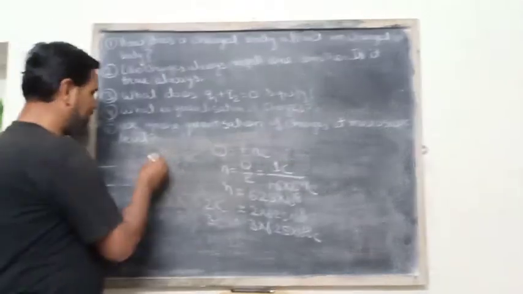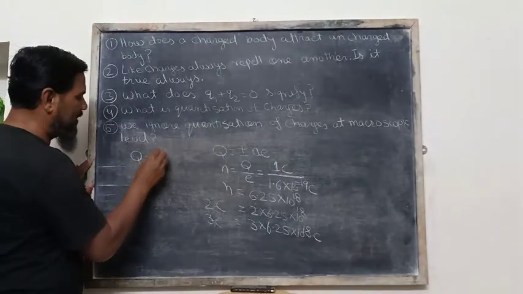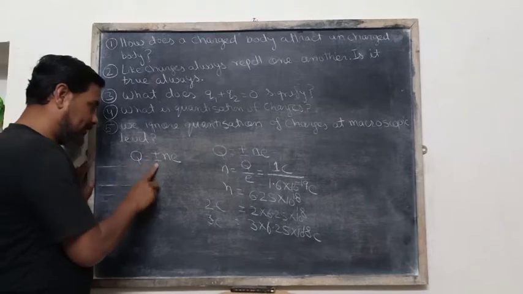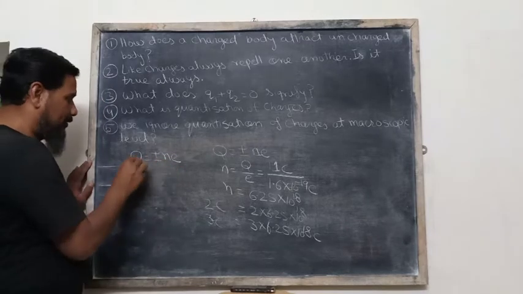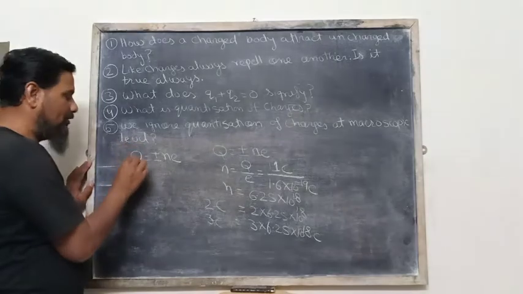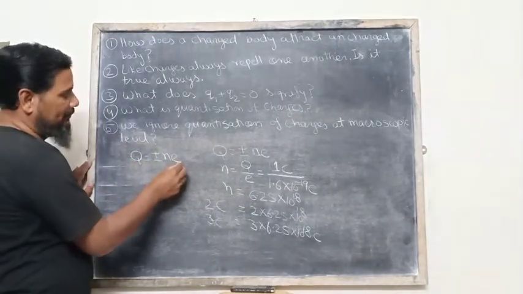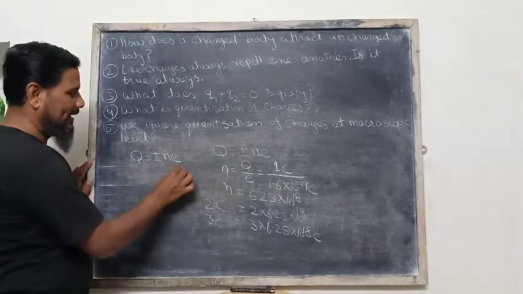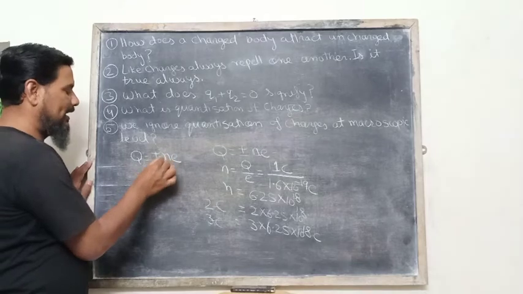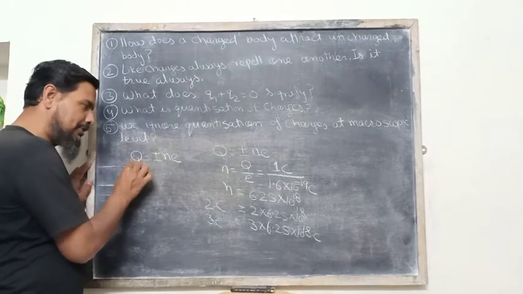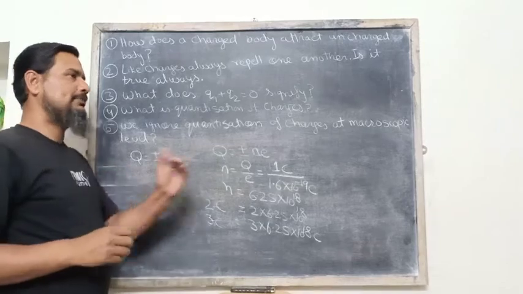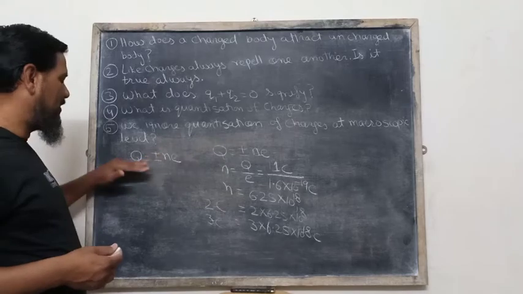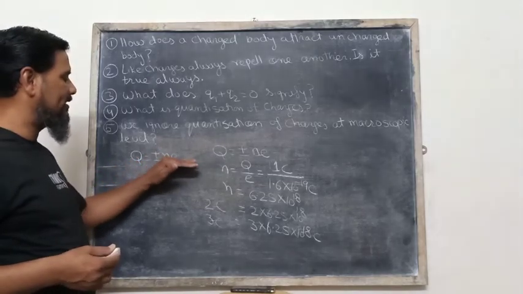Because we have only discussed Q is equal to plus minus NE. This is the related formula. Sometimes in the numerical, the value of Q is given. E, we all know, is 1.6 into 10 to the power minus 19 coulomb. Sometimes it asks about N, sometimes it asks about the charge Q in the numericals. We can see different kinds of numericals, but the basic formula for the numericals will be Q is equal to plus minus NE.